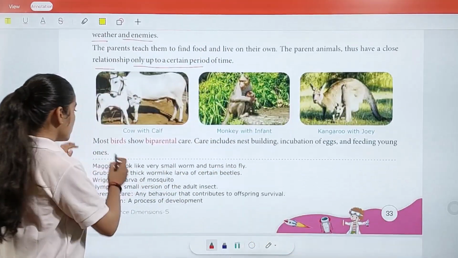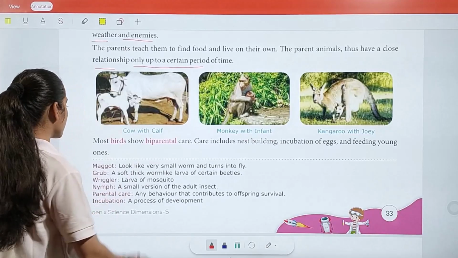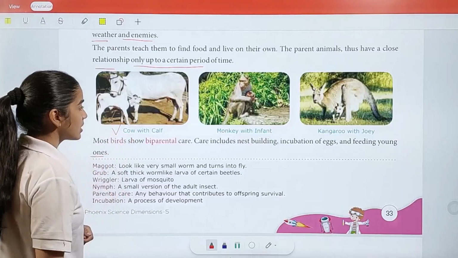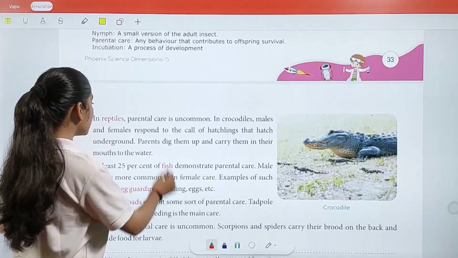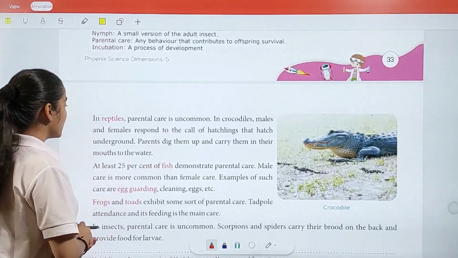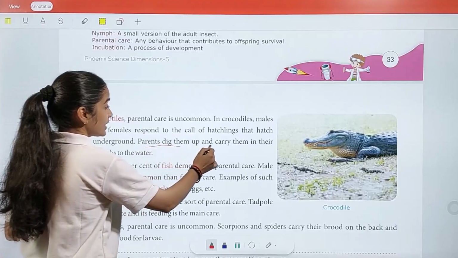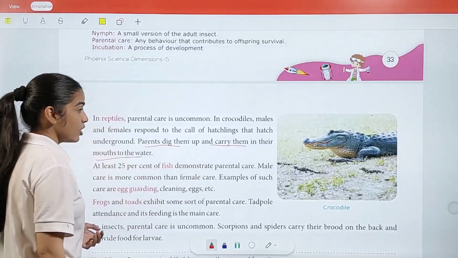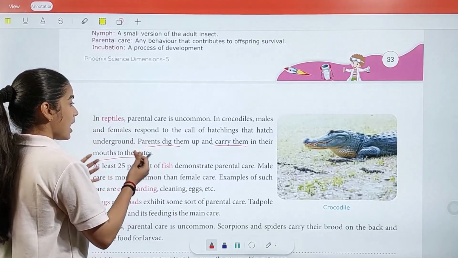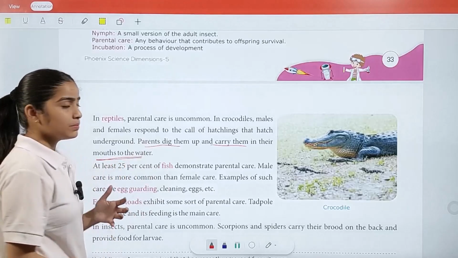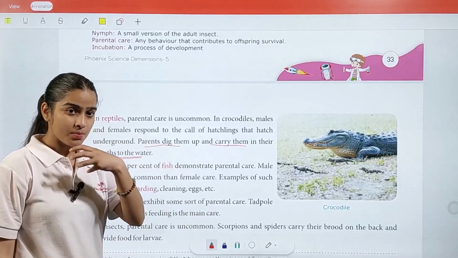Now, most birds show biparental care. Care includes nest building, incubation of eggs, and feeding young ones. A cow with a calf is one of the examples for this, as well as a monkey with an infant and a kangaroo with a joey. In reptiles, parental care is uncommon. In crocodiles, males and females respond to the call of hatchlings that hatch underground. Parents dig them up and carry them in their mouths to the water. Basically, they take their babies in their mouths for traveling.